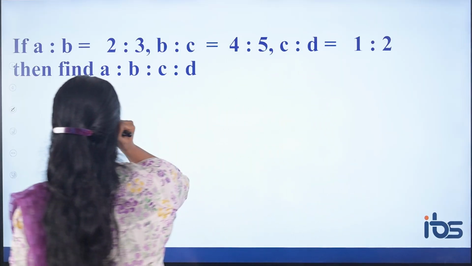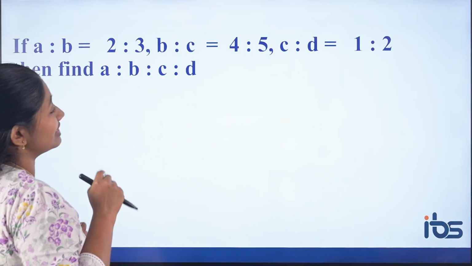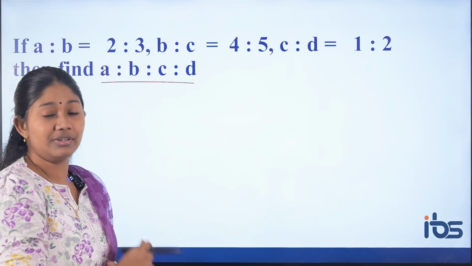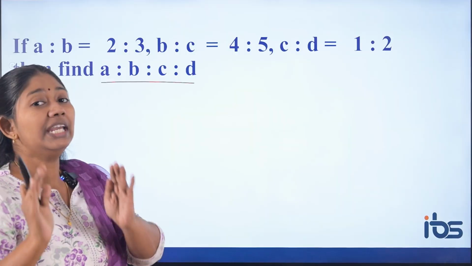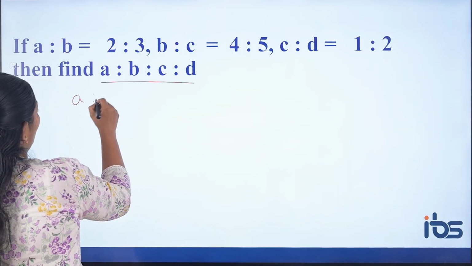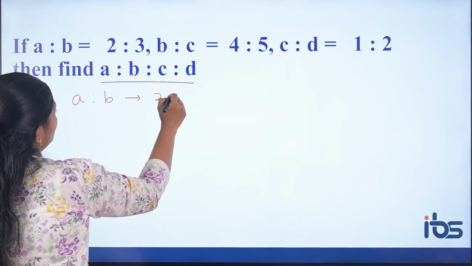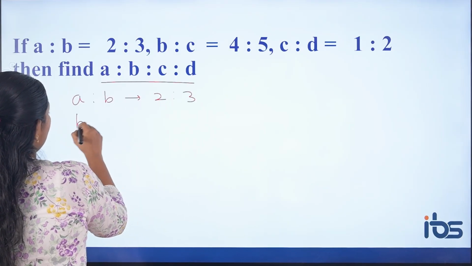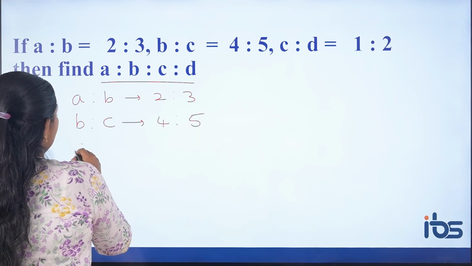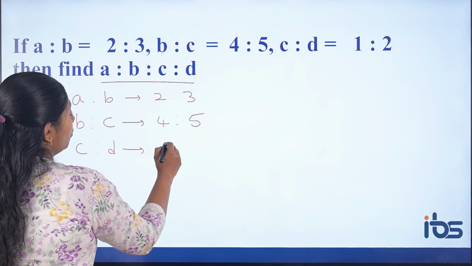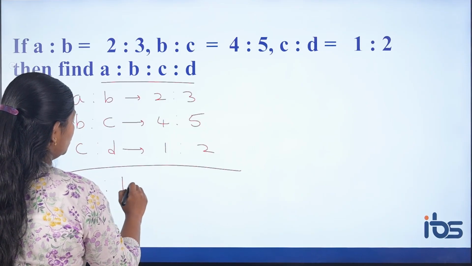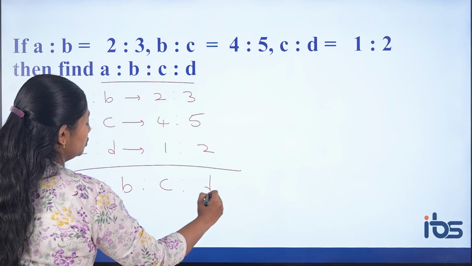Okay, here you have A is to B, B is to C and C is to D. So you have to find the relation between 4 elements, 4 values: A is to B is to C is to D. Here I will use the sandwich approach. See how I will do it. A is to B, 2 is to 3. Then B is to C, you will have 4 is to 5. Then C is to D, you will have 1 is to 2. So how to find the relation between A is to B is to C is to D?